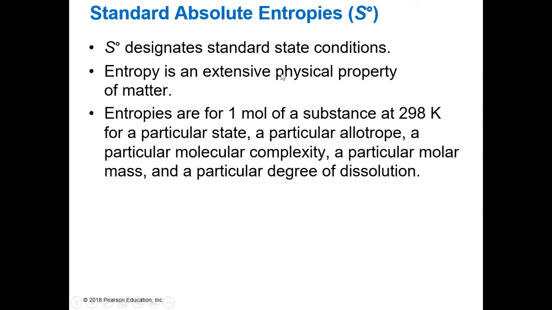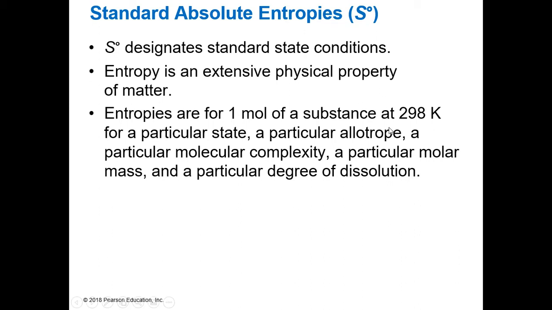Entropy is an extensive physical property. So that means it does matter how much we have. If we increase our amount of matter, we will increase the entropy. So the entropy is only per 1 mole. If we had more moles, right, our entropy would increase. So it is for 1 mole of a substance at 298 Kelvin for some particular state. So if it was a gas, it would have one value. If it was a liquid, it would have another value.